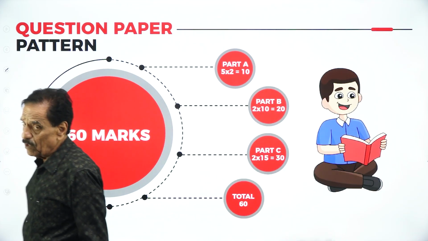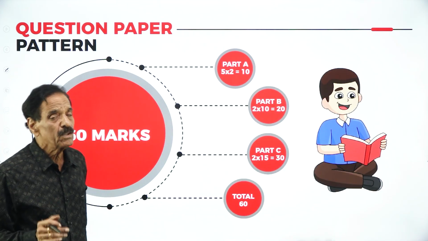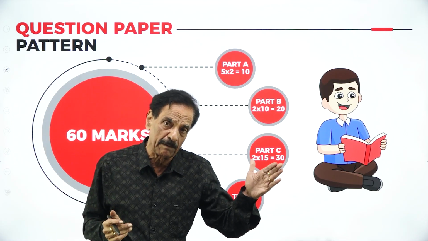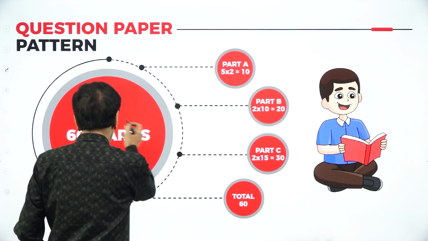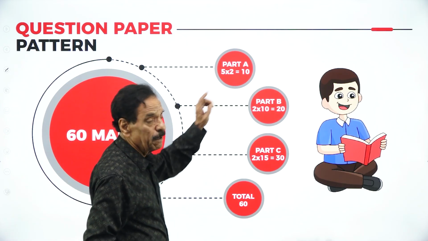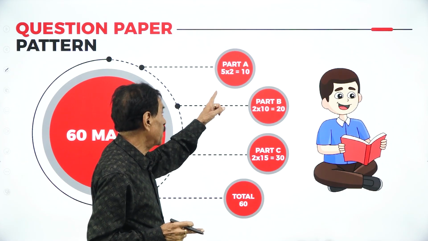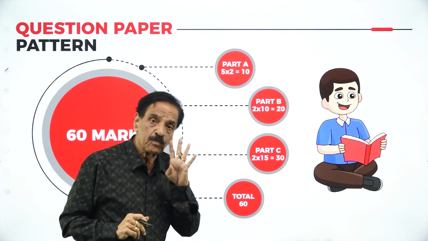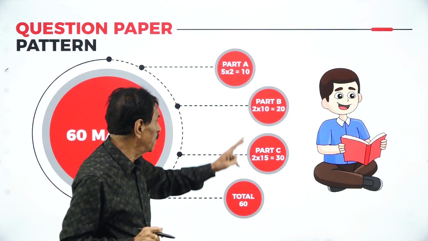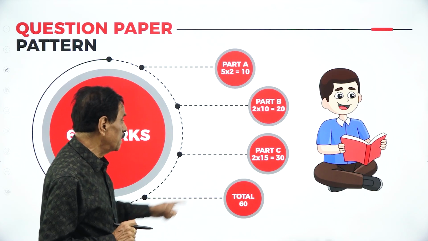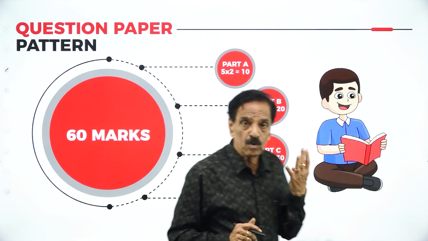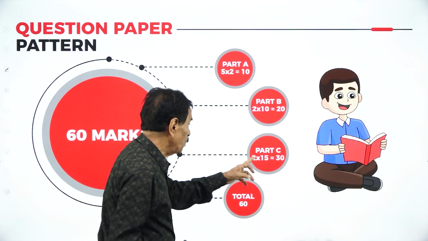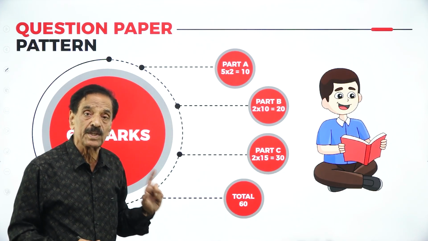Now, come back. Totally, for 100 marks, 40 marks go to internals and 60 marks go to the paper. In the paper, you have 60 marks. Part A: we'll ask 7 questions, you have to answer 5. 2 into 5, 10 marks. Part B: we have 4 questions, you have to answer any 2. 2 into 10, 20 marks. Part C: we'll ask 4 questions, you have to answer 2, each carrying 15 marks. 2 into 15 is 30. Totally 60 marks coverage.